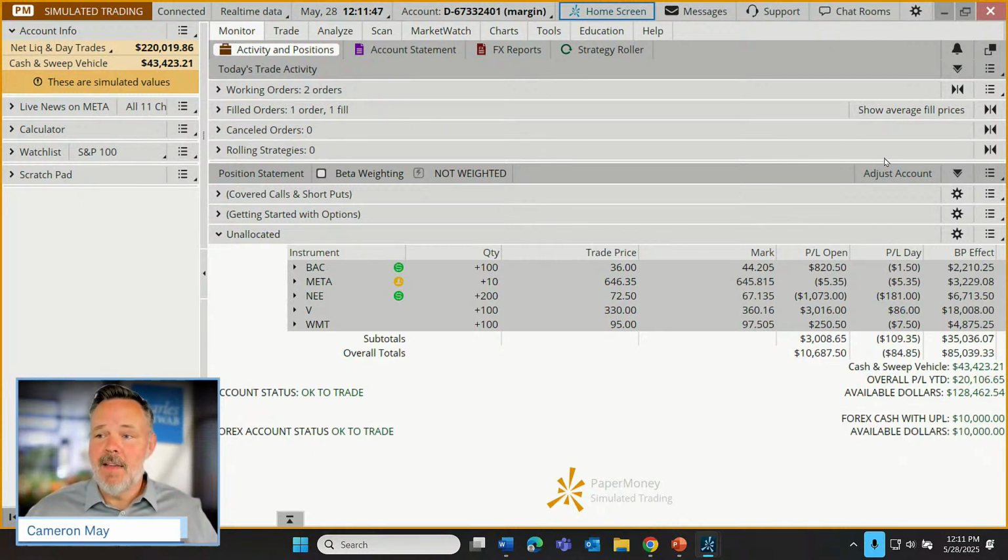But there actually is, if you'll notice, adjust account. That's found on the simulated trading platform, not on the live platform. Some of you, even those familiar with the platform, might not know that we can actually adjust the size of the account, because some people like to represent a larger practice portfolio. Others might want to represent a smaller practice portfolio.